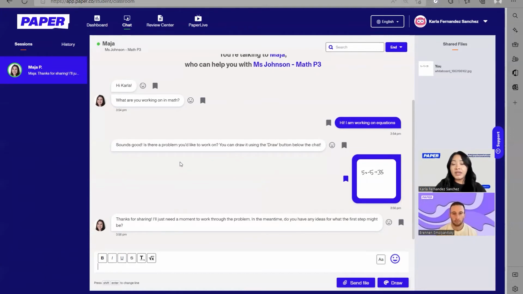Now, because we want to make sure that we go through all the other features that we have for you all today, we're going to go ahead and end the session here. We're going to let our tutor know that we have to go so that we can also show you how your student can rate their session. So I'll let our tutor know.